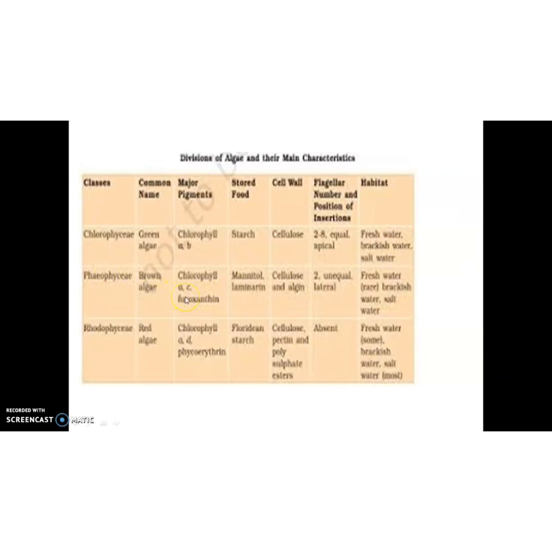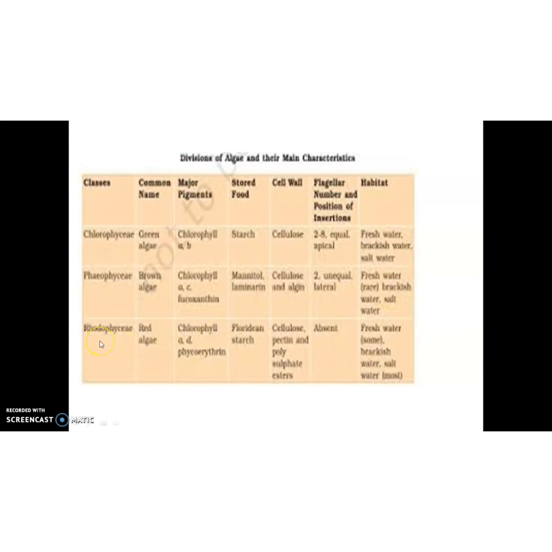Major pigments are chlorophyll a, chlorophyll c and fucoxanthin. Food is stored in the form of mannitol and laminarin. Cell wall is made up of cellulose and algin. Flagellar number is 2, unequal, attached in lateral position. They are found in fresh water, rarely brackish water and salt water.